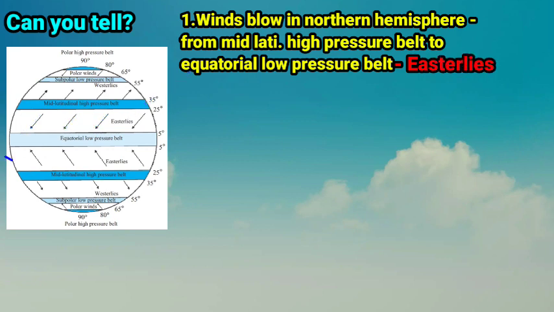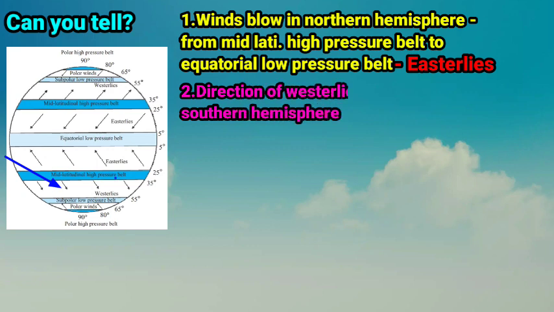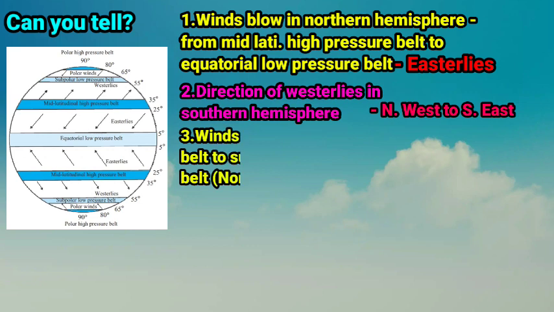Next question. What is the direction of the westerlies in the southern hemisphere? Children, you can see in the figure the westerlies wind blow in the southern hemisphere from the northwest to the southeast direction.